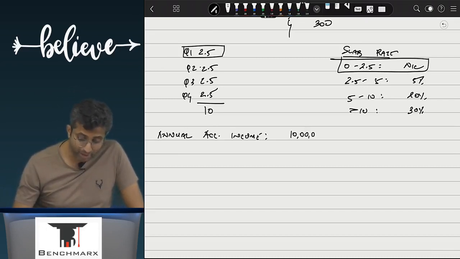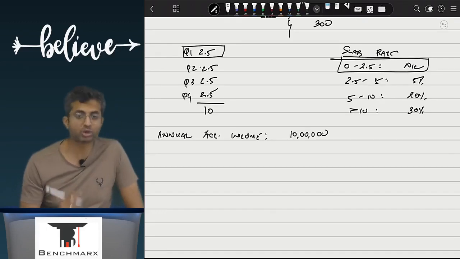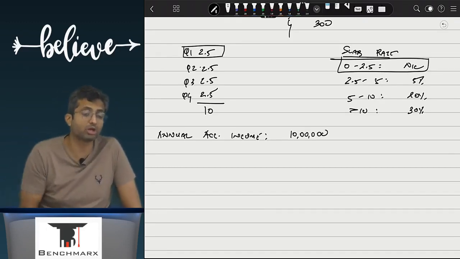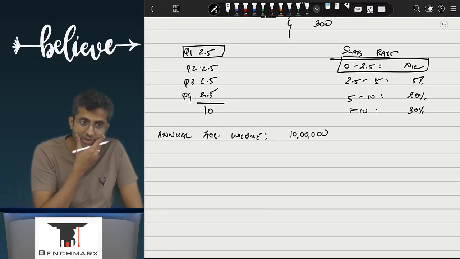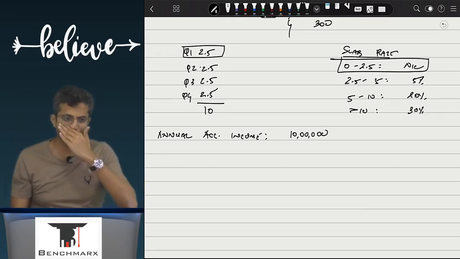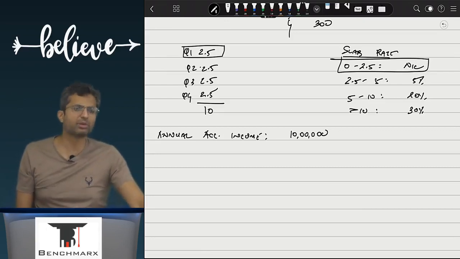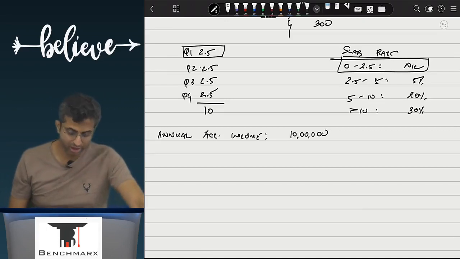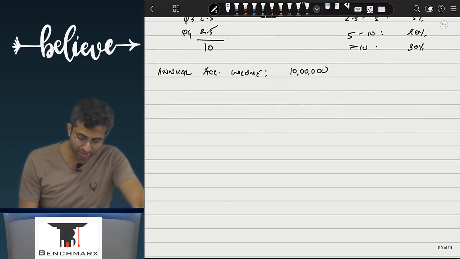10 lakhs. Now this may be estimated. Like first quarter may be actual, second, third, fourth quarter you might estimate it because you are now preparing first quarter financials. So we don't know आगे जाके कितना कमाएंगे. अरे बराबर कहते, but you can always estimate it, and those estimates can possibly change as well. So over here, this annual accounting income is 10 lakhs.